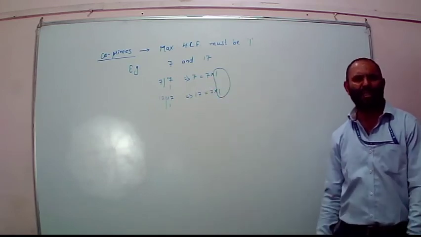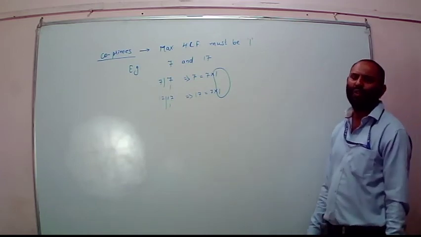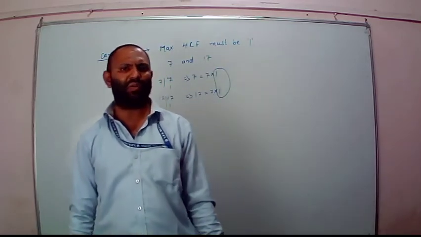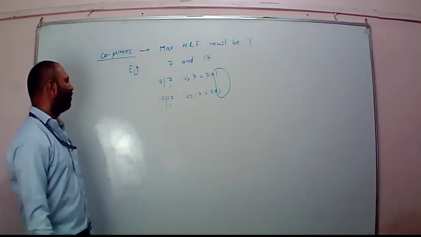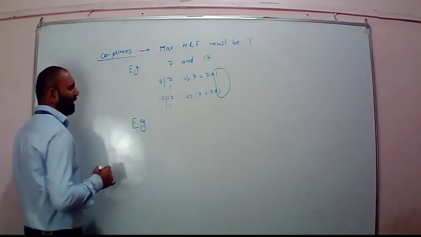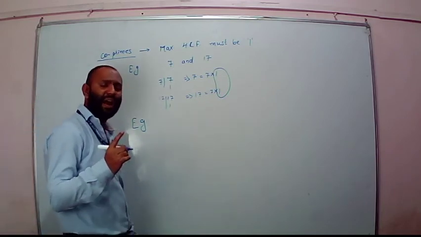But can you say the same thing for two composite numbers? Can I say two composite numbers are co-primes? I would have to check.